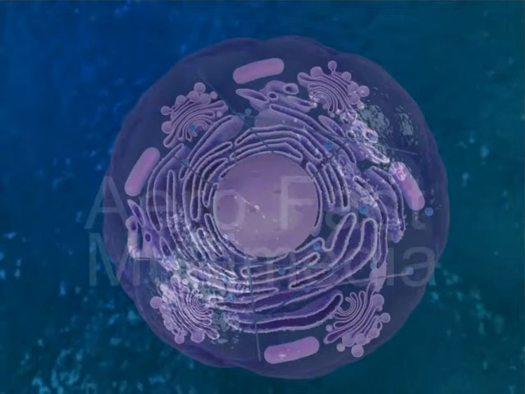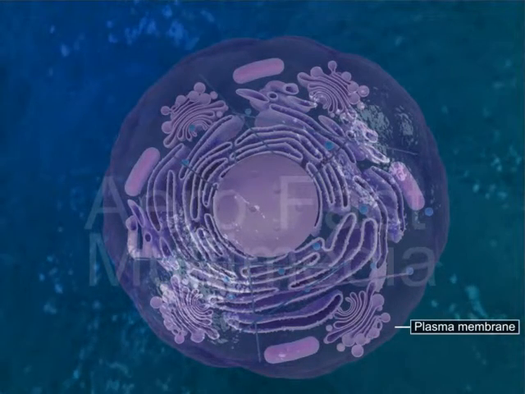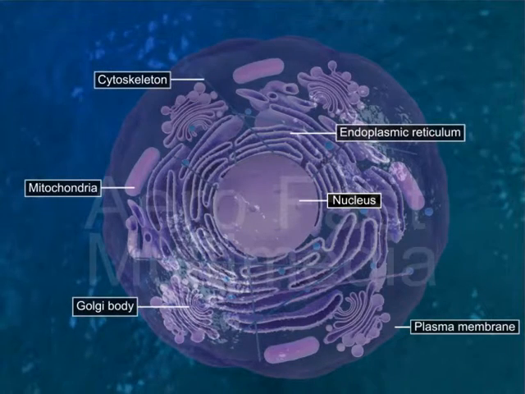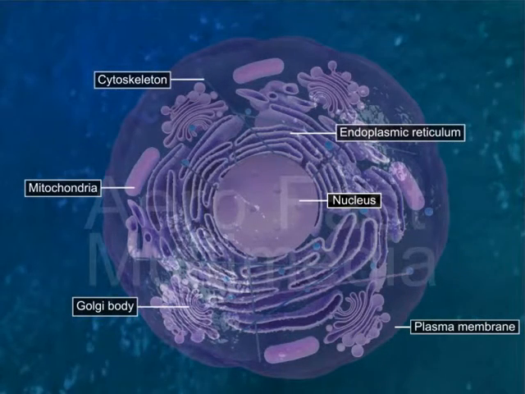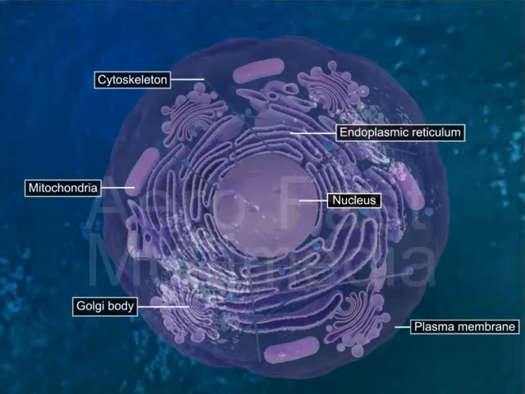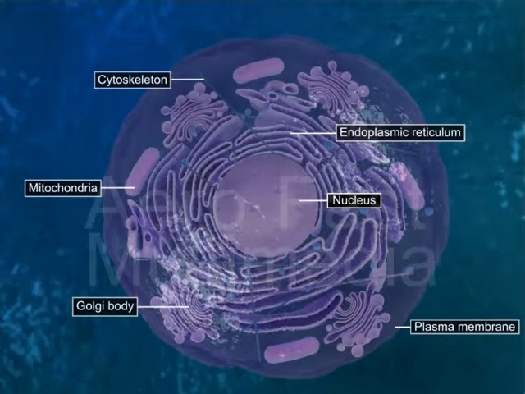A cell also has a boundary called the plasma membrane. Here is a labeled diagram of a typical cell displaying various organelles and structures. Go through it.